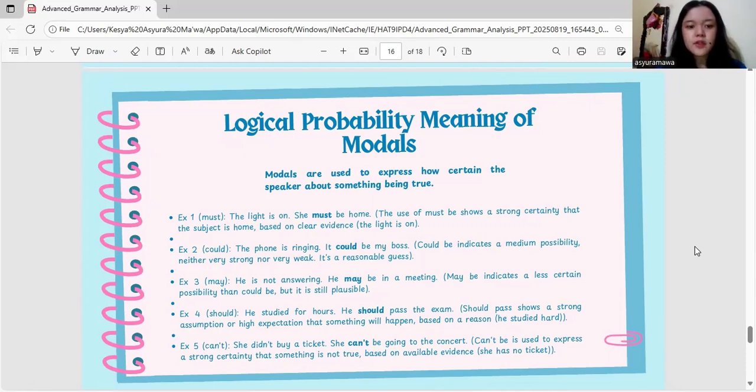Example 4, should. He studied for hours. He should pass the exam. Should pass shows a strong assumption or high expectation that something will happen based on a reason. He studied hard. Example 5, last example for this aspect. Can't. She didn't buy a ticket. She can't be going to the concert. Can't be is used to express a strong certainty that something is not true based on available evidence. She has no ticket.